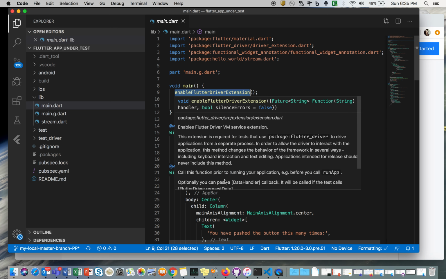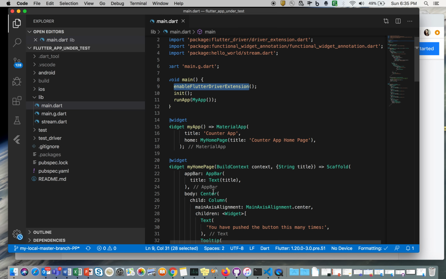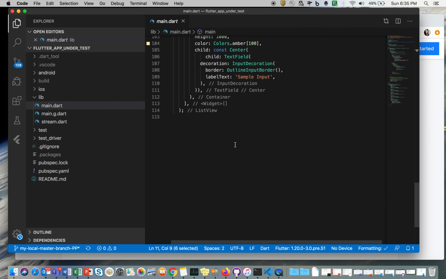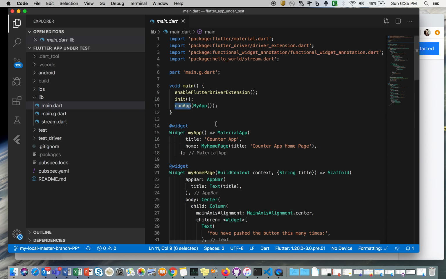So enable Flutter driver extension is in the main method, and we have to call it before running the application. Also, any of the UI that you see in your Flutter application, the starting point for that UI will be this main.dart file.